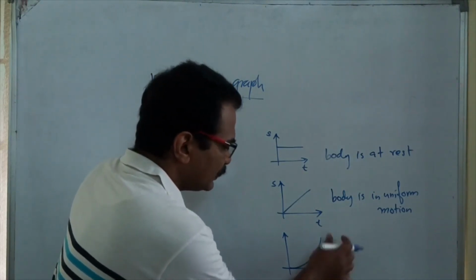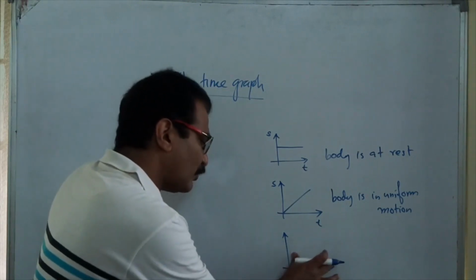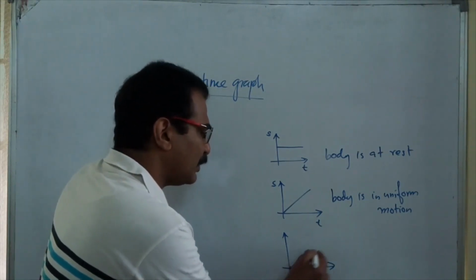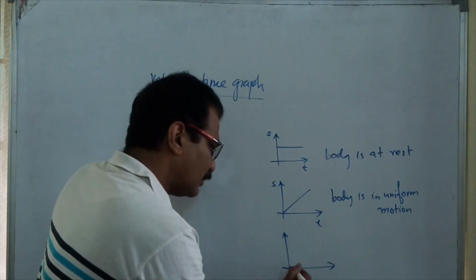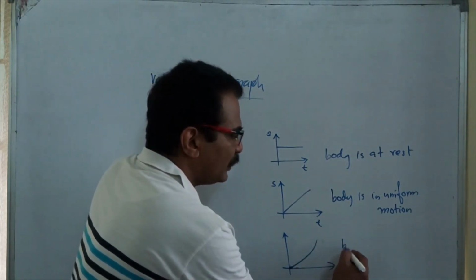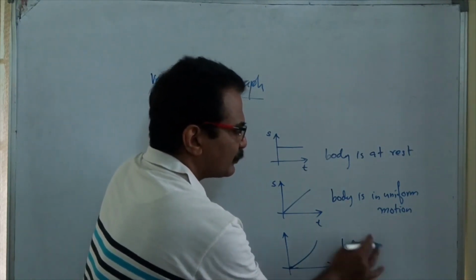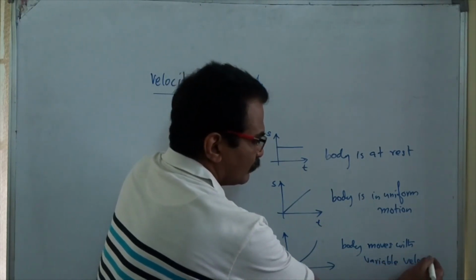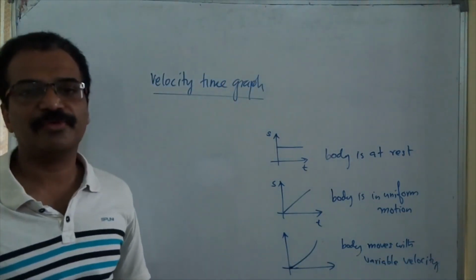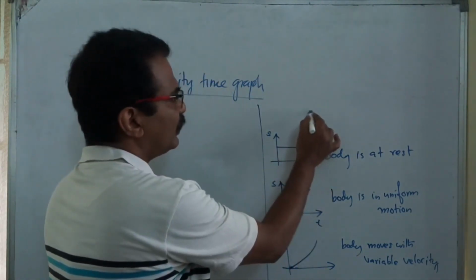If the graph is like this or any other shape, perhaps it can be like this also, if the graph is not a straight line, then you will understand that the body moves with variable velocity. This is what we discussed on the displacement time graph.